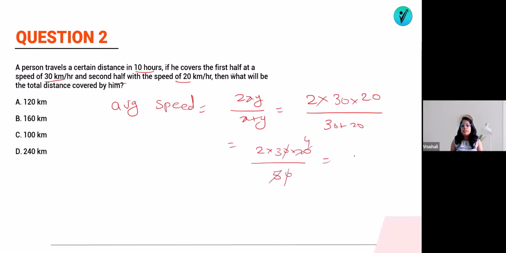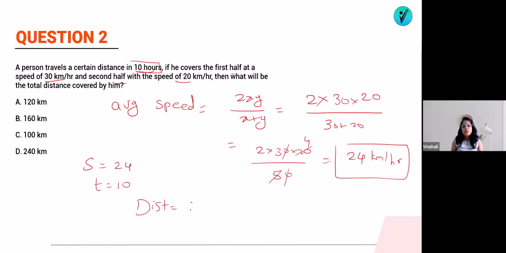So 4 threes are 12, 12 twos are 24 kilometer per hour is the average speed, and they have traveled for 10 hours. Means you can say speed is equal to 24, time is equal to 10 hours. So distance will be equal to time into speed. That means 24 into 10, which is equal to 240 kilometer. So your answer will be option number D, that is 240 kilometer.